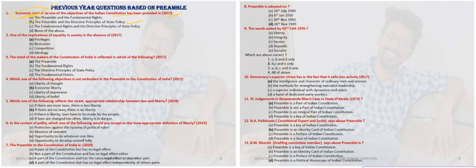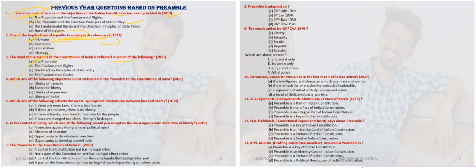The next question: one of the implications of equality in society in the absence of... If there are no privileges, then equality of society will exist. So this option is the correct one. The next, third one: the minds of the makers of the Constitution of India reflect which one of the following? The minds of the makers of the Constitution is the preamble. The preamble was there in the minds of the Constitution makers.